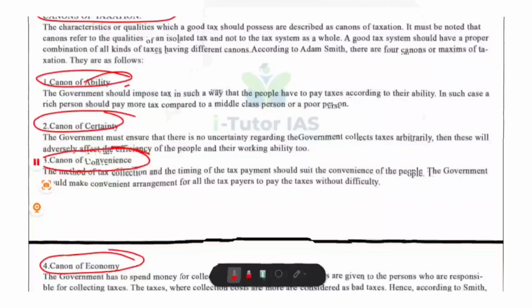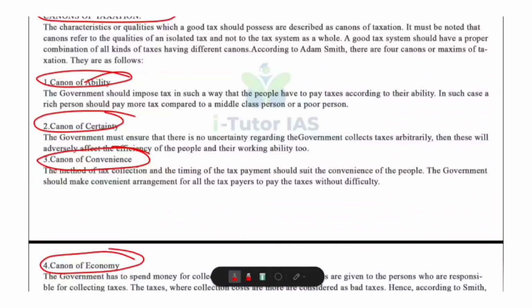Equity or fairness. That means people should pay taxes according to their ability to pay. That is, rich people have to pay higher taxes, middle class moderate tax, poor people low or no tax. This ensures fairness. Income tax: higher income and higher tax rate. That is called canon of ability.